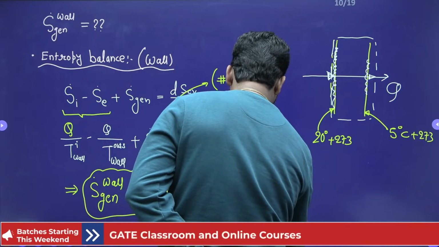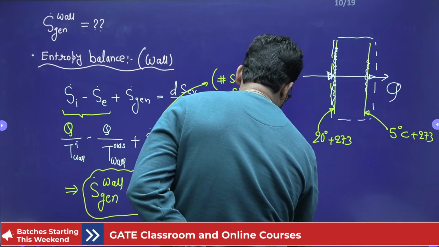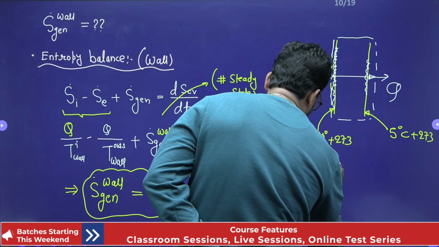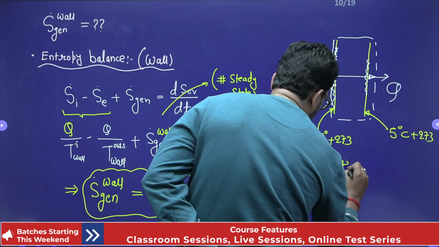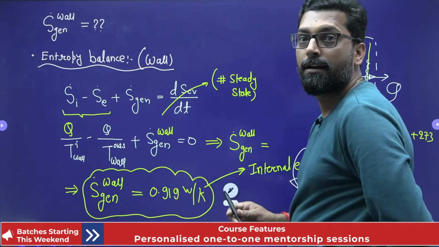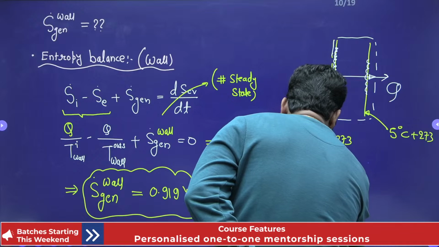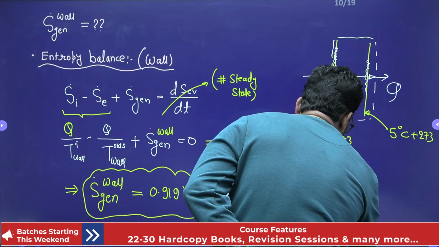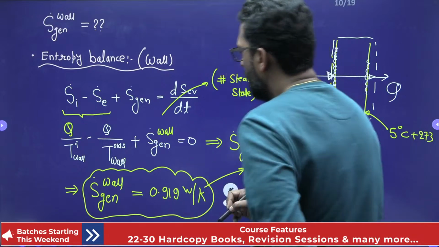And this internal entropy generation is why? Due to the heat transfer internal. So this is the wall.